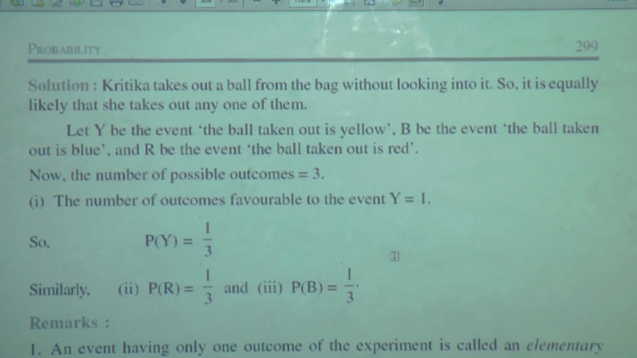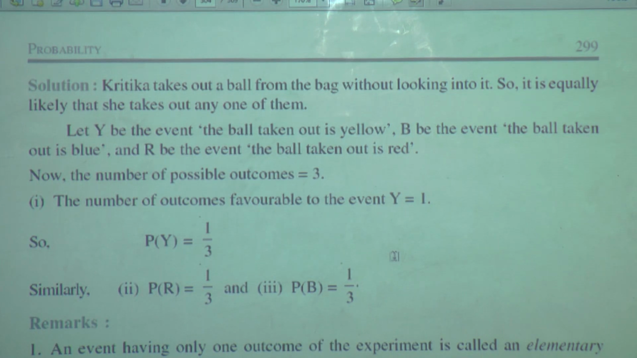Proceeding further, let us see what is explained to us in the solution. Kritika takes out a ball from the bag without looking into it. So it is equally likely that she takes out any one of them. Let Y be the event, the ball taken out is yellow. B be the event, the ball taken out is blue. And R be the event, the ball taken out is red. Now the number of possible outcomes is 3.